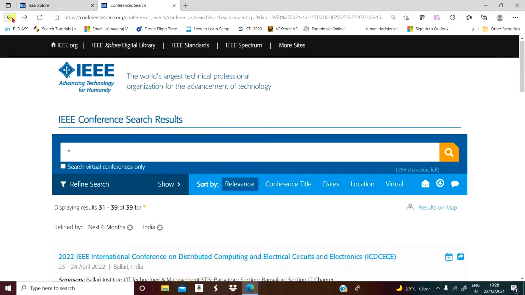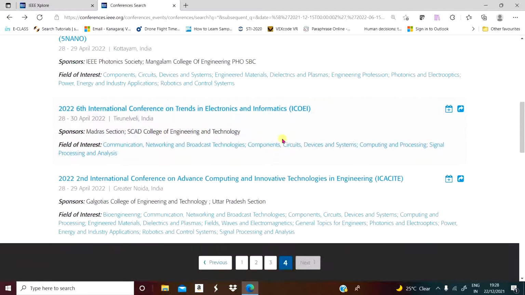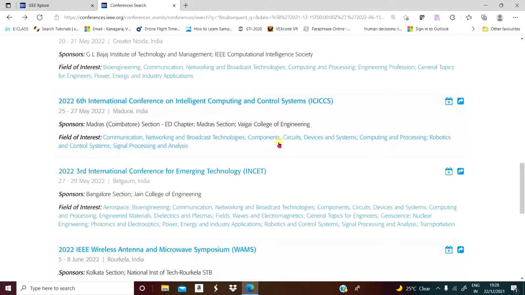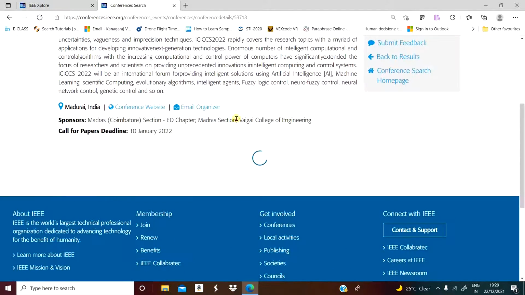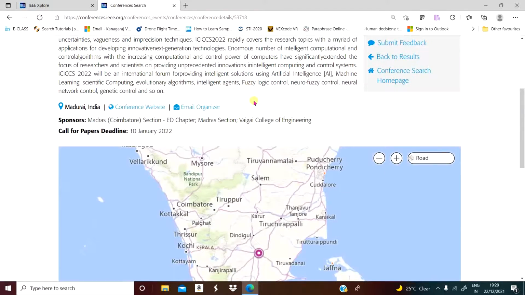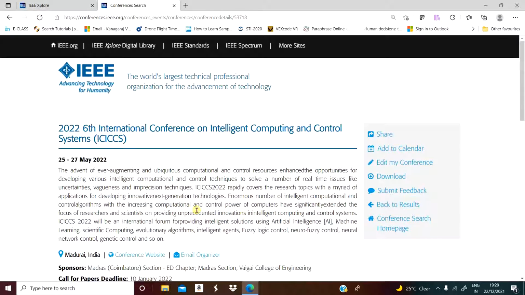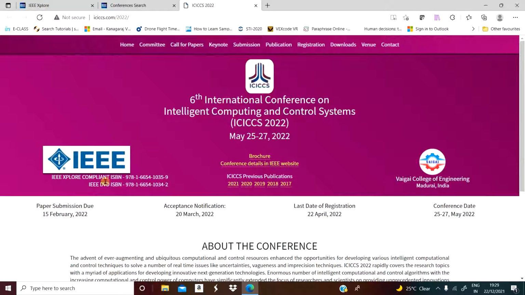Very simple. After entering the IEEE Xplore website, you have to browse relevant information based on your need. Let me go to the 2022 6th International Conference on Intelligent Computing and Control Systems. If your research work, article work or project work is based on these titles, you can go for submissions. Conference website. Many organizers prepare low-price conferences, but the indexing and abstracting is not proper. But with IEEE, even though they charge money from a research scholar or presenter, it is for database maintenance and the proper channel of publications.